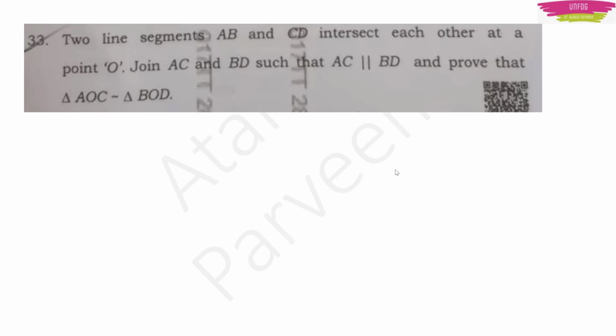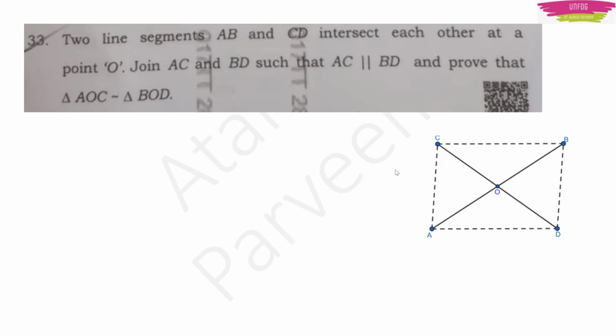The two line segments AB and CD intersect each other at a point O. Join AC and BD such that AC is parallel to BD, and prove that triangle AOC is similar to triangle BOD. This is actually a theorem where you have to prove that the two triangles AOC and BOD are similar to each other.